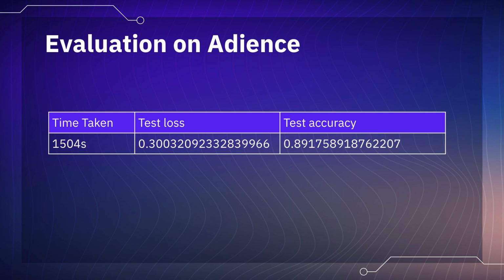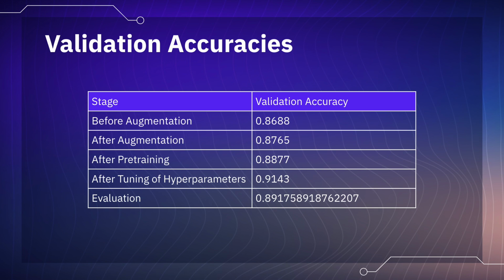up with a test accuracy of 0.89 and test loss of 0.3. Compared to the validation accuracy after updating the number of neurons, the test accuracy is slightly lower. However, given that the test accuracy is still pretty high, it shows that the model did not overfit and could generalize well against unseen data. Therefore, it shows that the process of data augmentation, hyperparameter tuning, and pre-training is effective in increasing the accuracy of